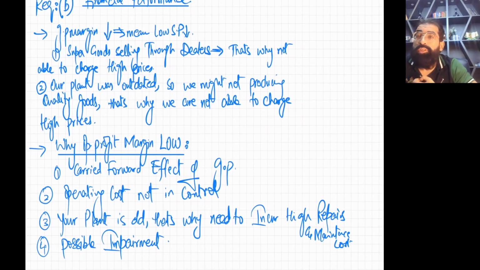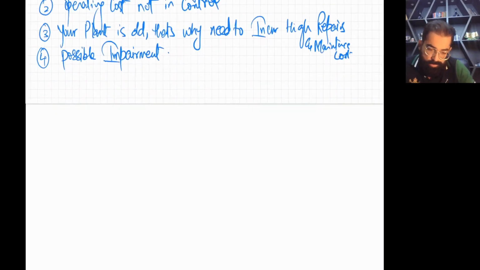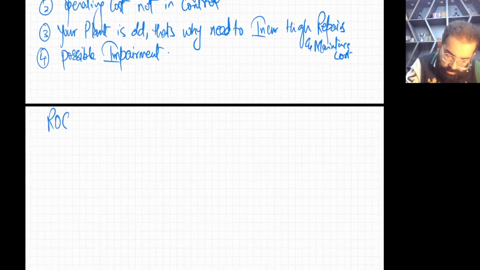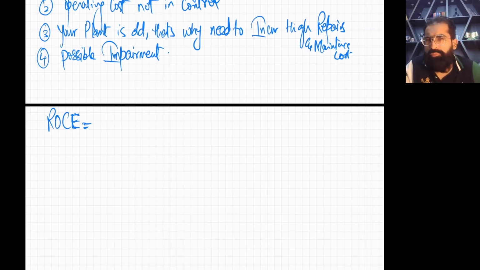Then you have ROCE, return on capital employed. You know, ROCE is the product of two things: asset turnover and operating margin. Hope you remember, you have studied in the class.